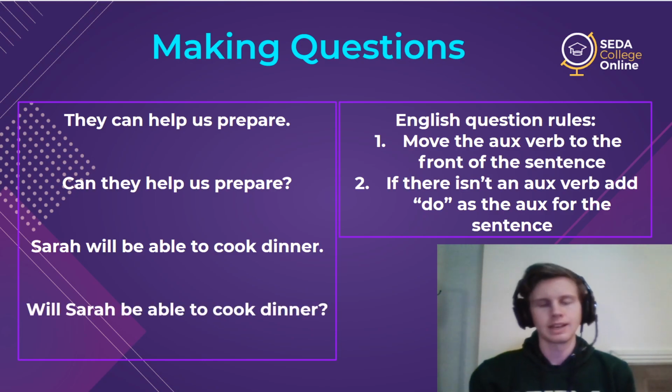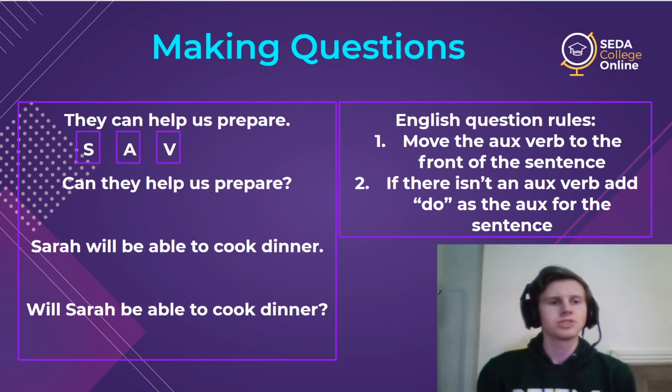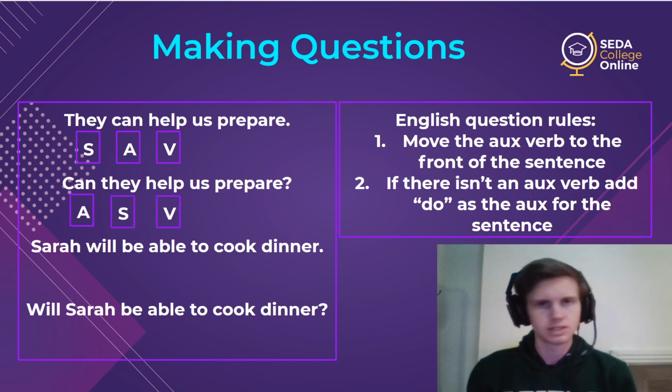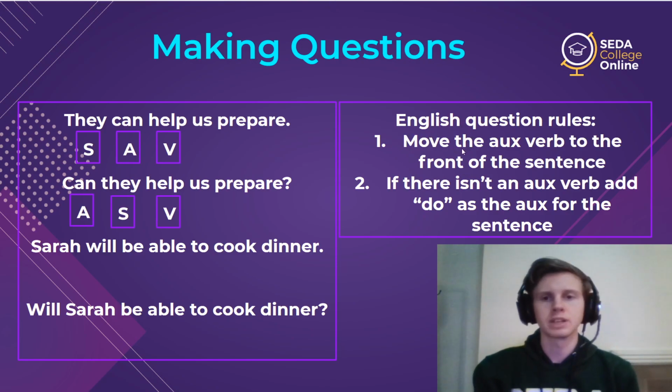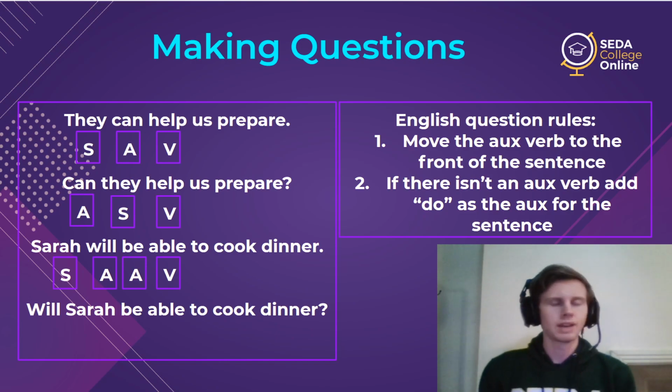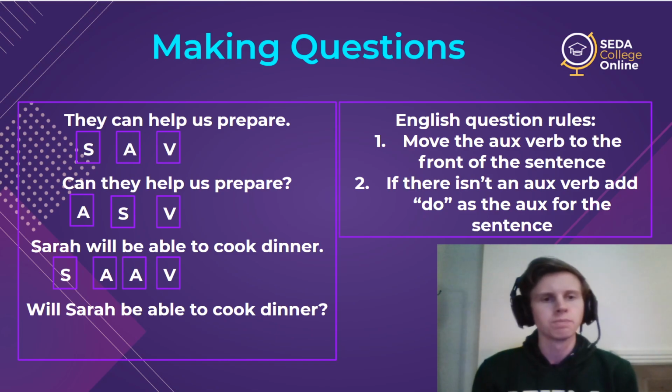So let's look at why. Here in the first sentence, we have a subject, an auxiliary, and a main verb. So all we do is swap the auxiliary and the subject. Rule number 1 is what we're using here because we have an auxiliary verb. In this next one, we actually have 2. We have more than we need. Sarah will be able to cook. So we have auxiliary will and auxiliary be.